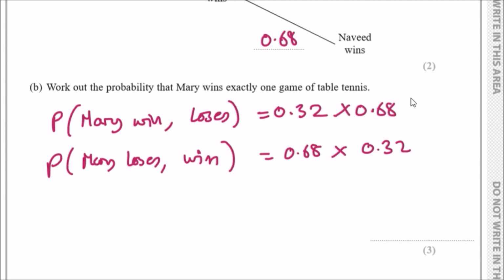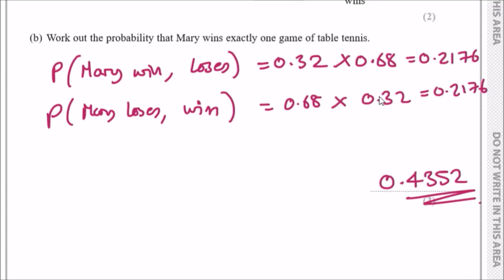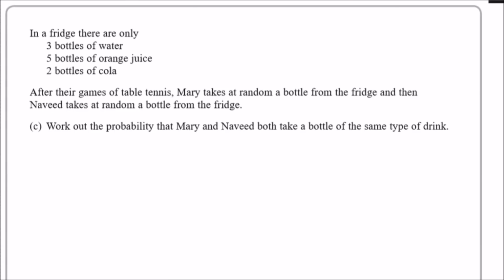Now all you want to do is work out these probabilities and then add them up as a total. In your calculator, write them out, 0.32 times 0.68, and you should get 0.2176 for both. Therefore, adding them both, the total probability that Mary wins exactly 1 game will be 0.4352. Easy. All right, here we go. Next part, guys.